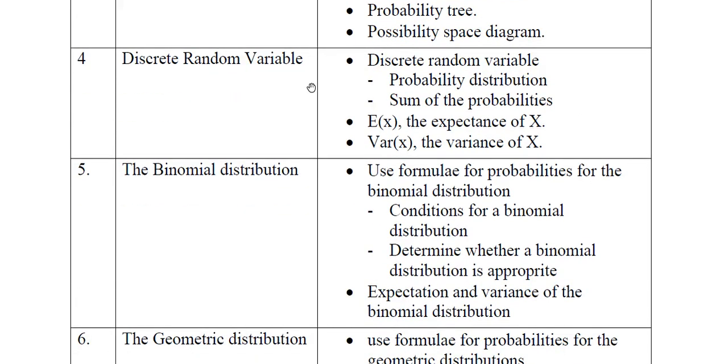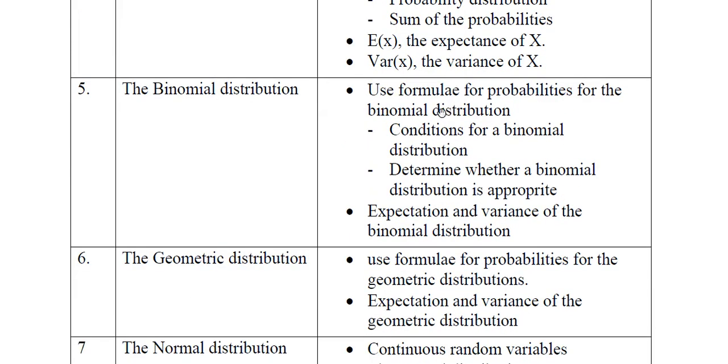Then for discrete random variables, you need to know what a probability distribution is, that the sum of the probabilities is 1, and what the mean and variance are, which are called the expectation of X and the variance of X. Then in the binomial distribution, what are the conditions in which binomial is applied, and whether the binomial distribution is appropriate to apply or not. You need full understanding, not just the formula, so you have to give your reasons there, along with the expectation and variance of the binomial distribution.